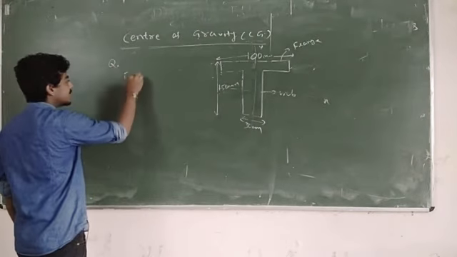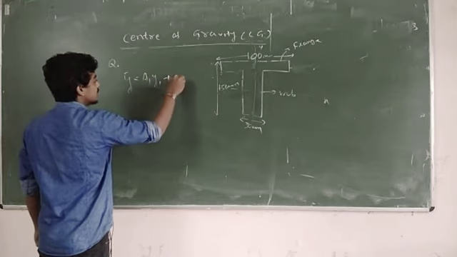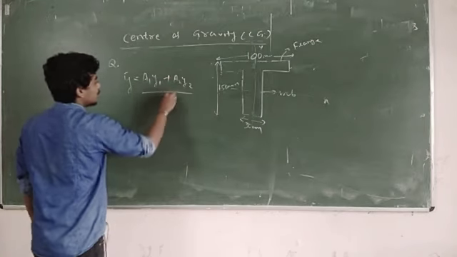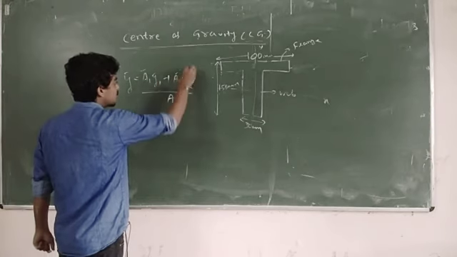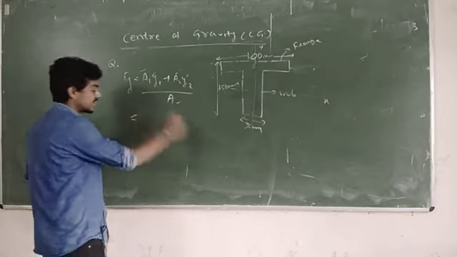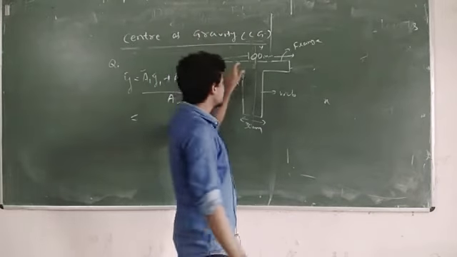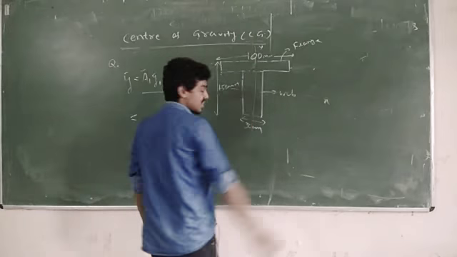So y bar can be calculated, I already told, by using that formula. We should know A1, A2, Y1, Y2 and the area. Then you can calculate the Y bar. Starting with A1, you can see in this section, you can divide the total section into two parts.